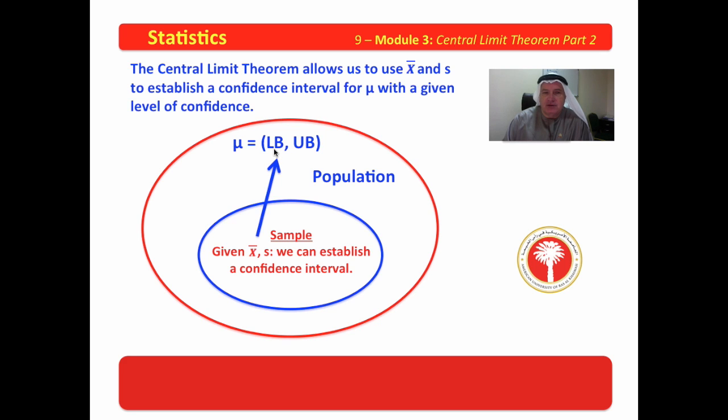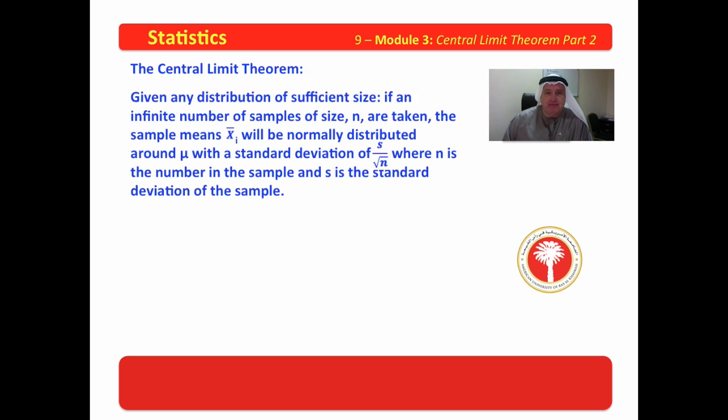And that confidence interval having a lower bounds and an upper bounds where we could establish a given level of confidence. For instance, it might be 99%, 98, 95, 90%, and so forth confidence that the true mean lies in this confidence interval based upon our sample and our sample mean and our standard deviation of the sample. Now here's the central limit theorem. Now read through this and let's see what we can do with it.